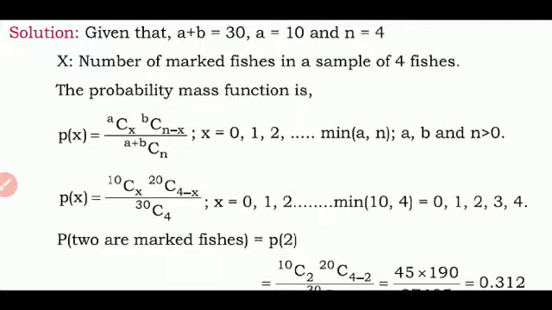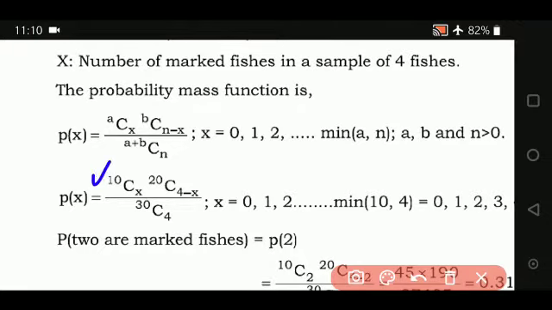The next step is to write the general probability mass function, and then substitute the respective values of A, B, A plus B. So here we substitute A is 10, B is 20, A plus B is 30, and sample size n is 4. The X value will change: the minimum of A, which is 10, and n, which is 4, is 4.